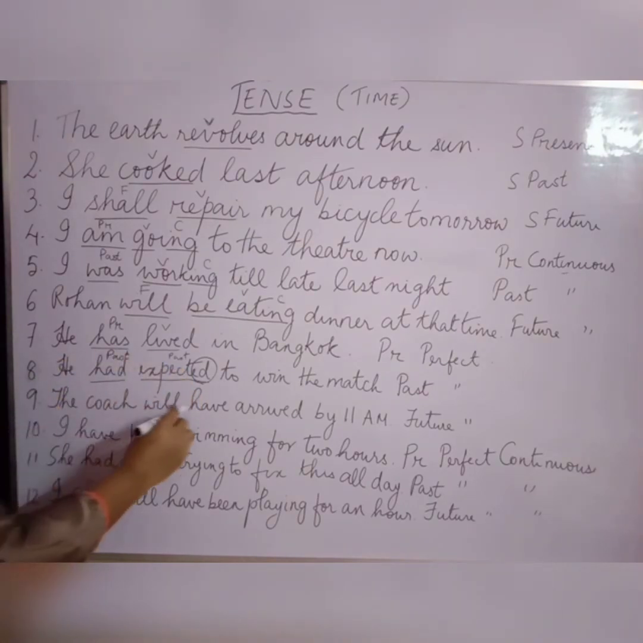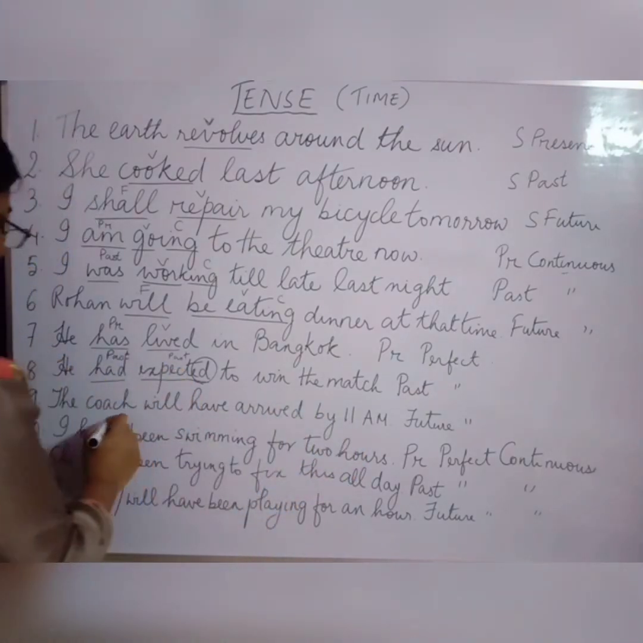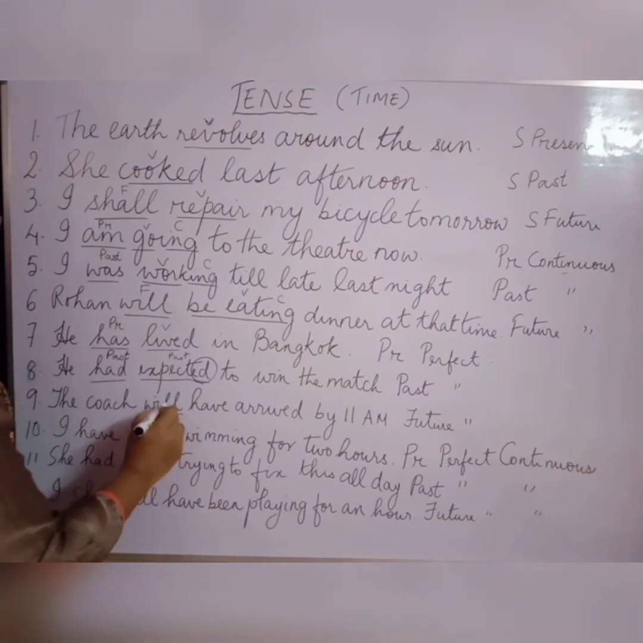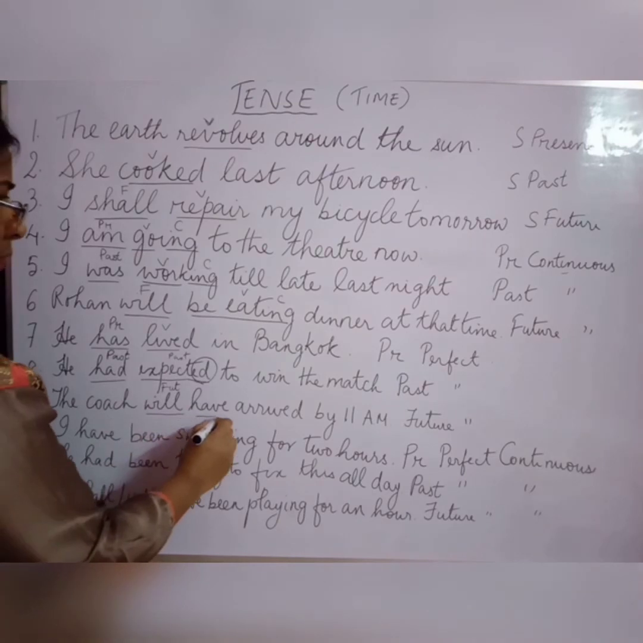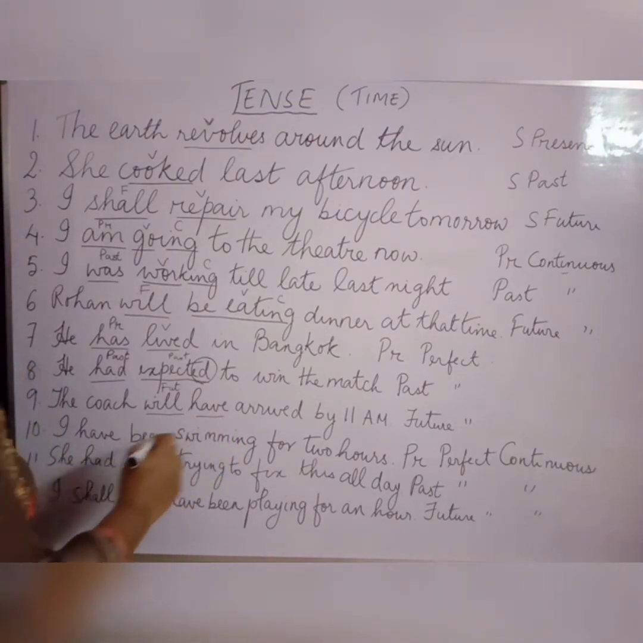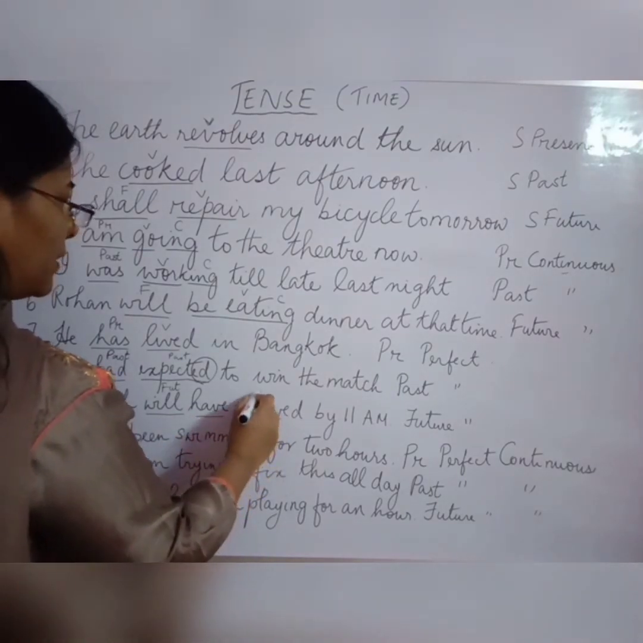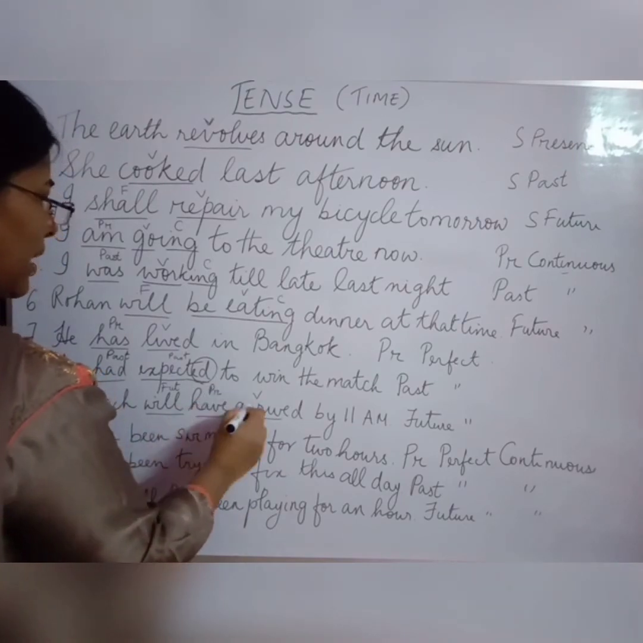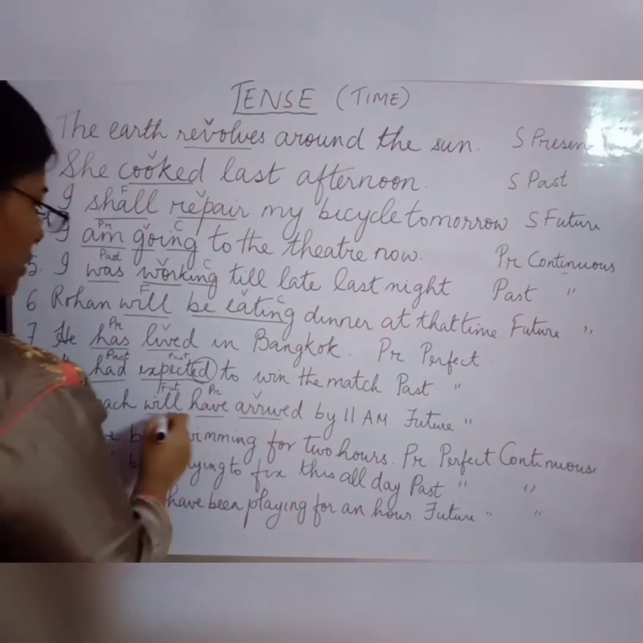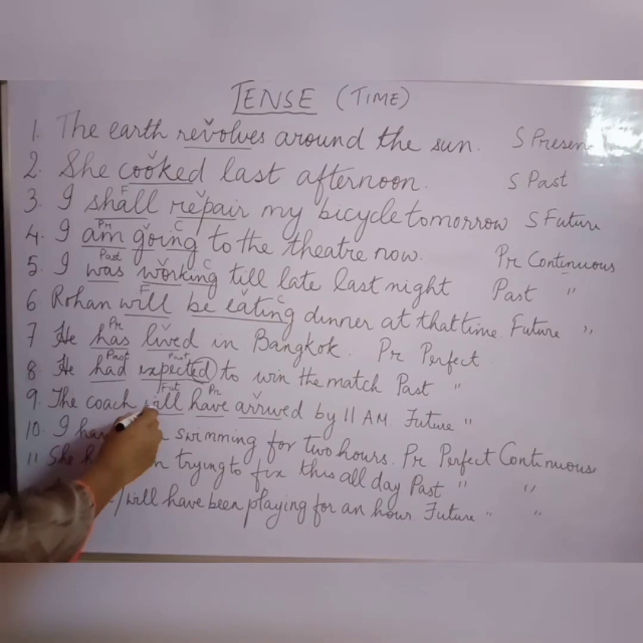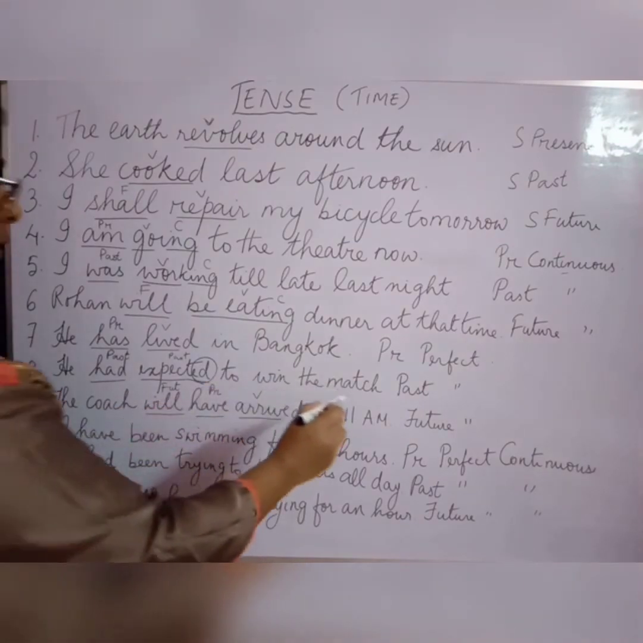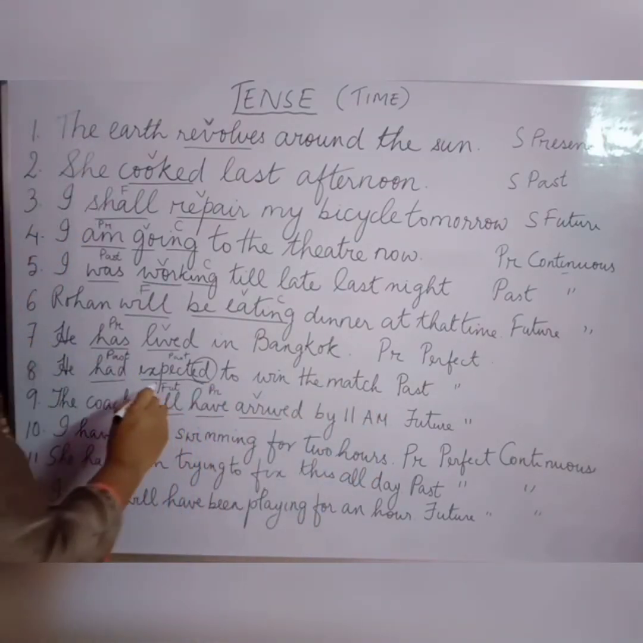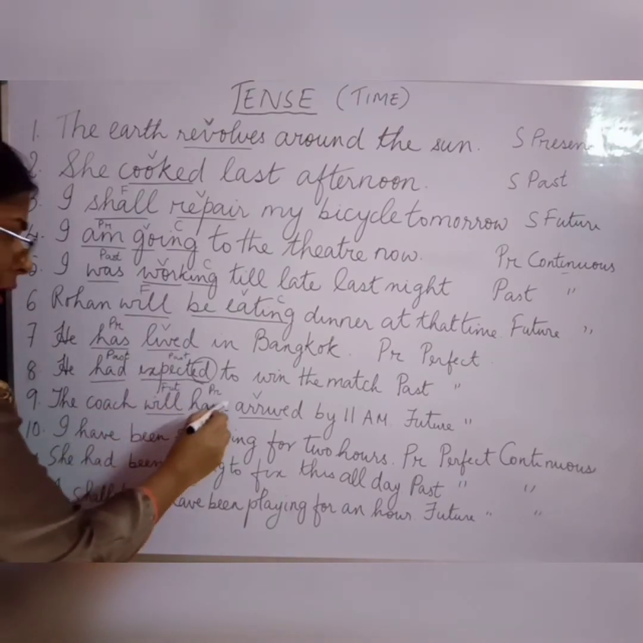Now, the coach will have arrived by 11 a.m. Now, the coach will, you can see, is future. Have is the perfect form, and arrived is the verb here. So will have arrived. Will is the future form. So the sentence is in future perfect tense.